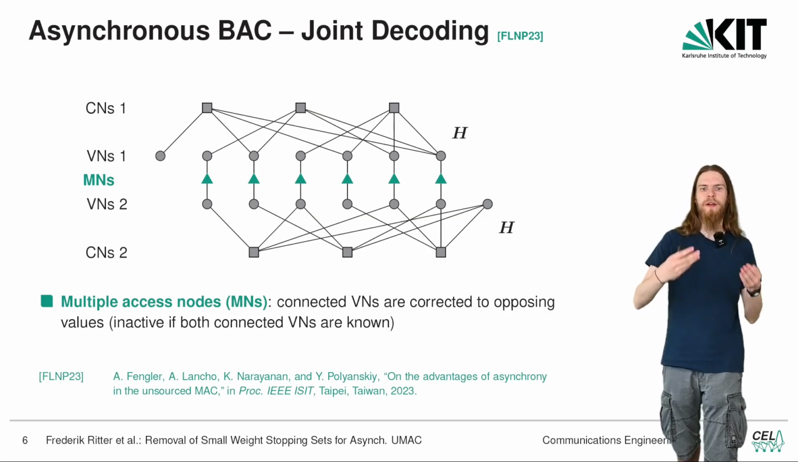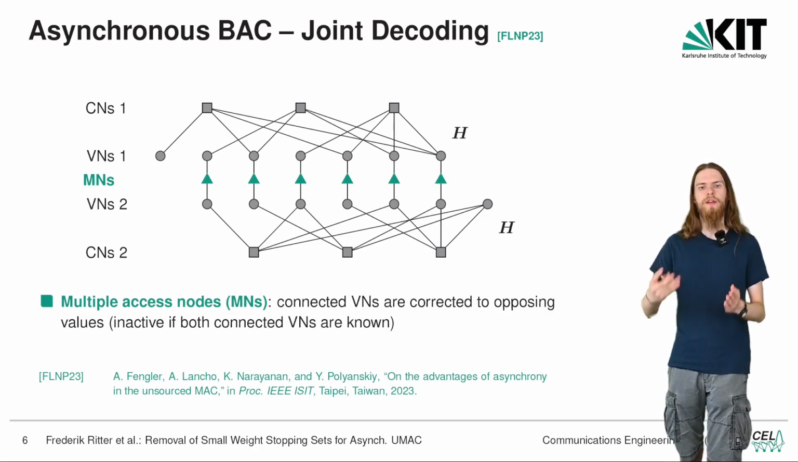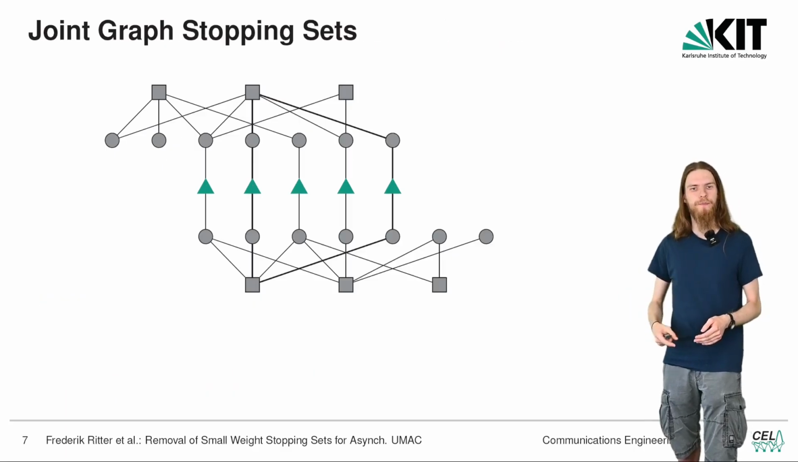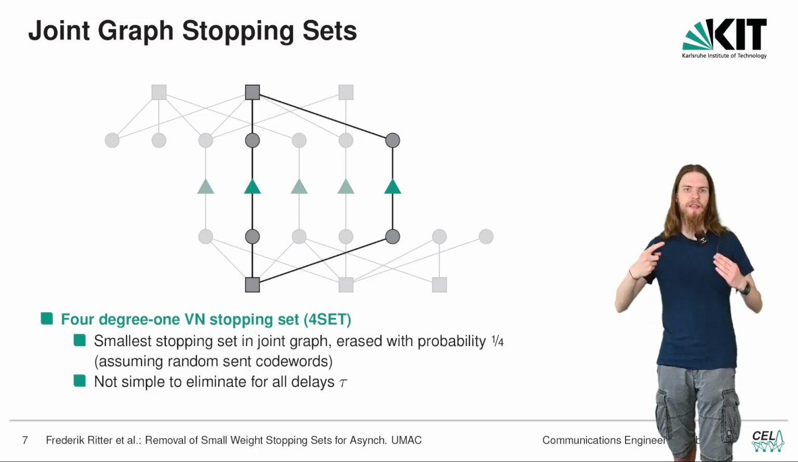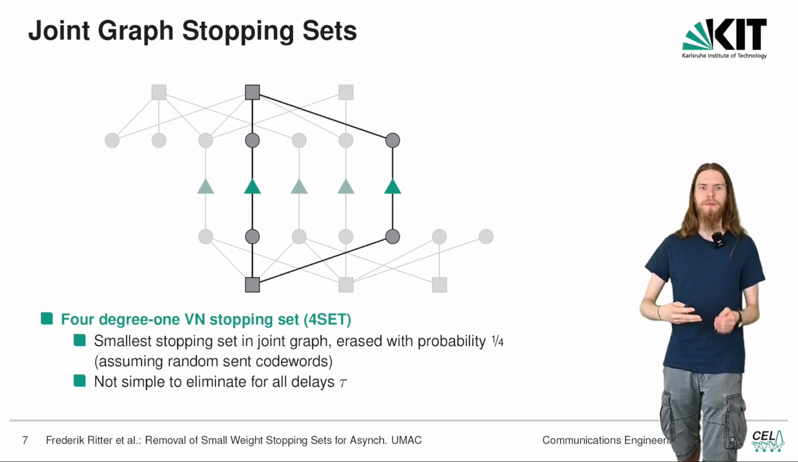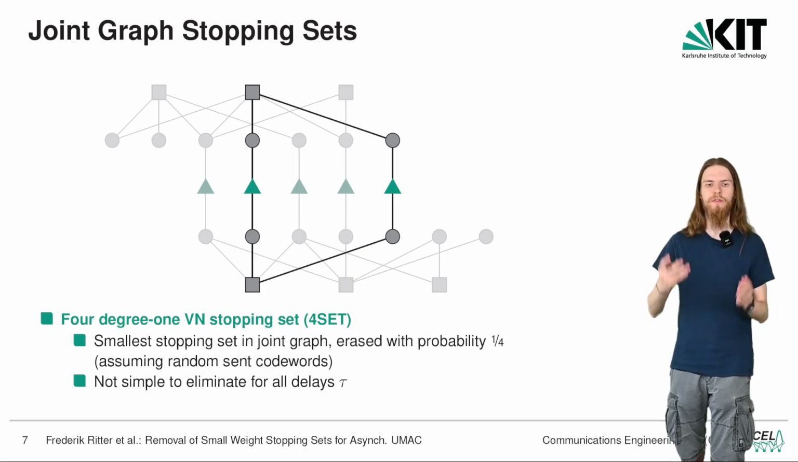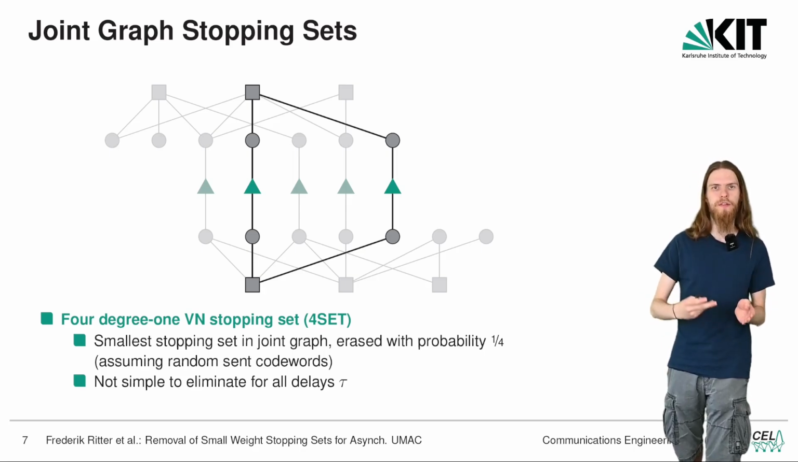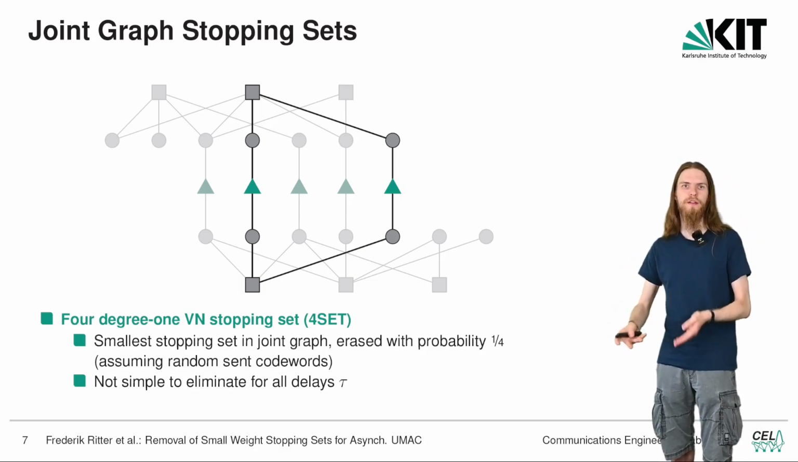This means if we use binary erasure style decoding, iterative of course, then we are very interested in the stopping sets in this joint graph. And this is the smallest stopping set that you can ever find in such a joint graph. It is called the 4 degree 1 variable node stopping set. We're of course interested in the smallest stopping set because it has the highest probability of being erased.